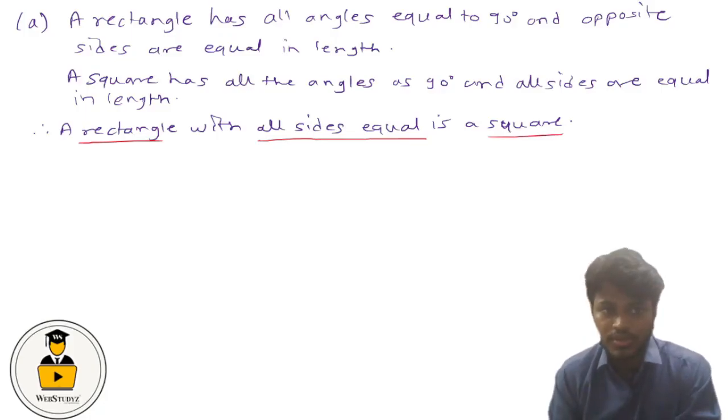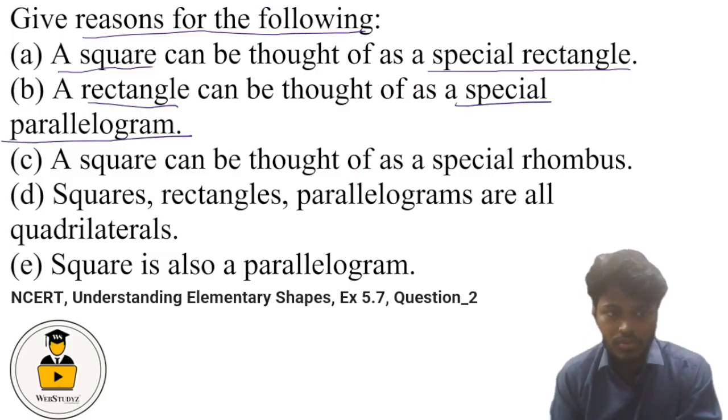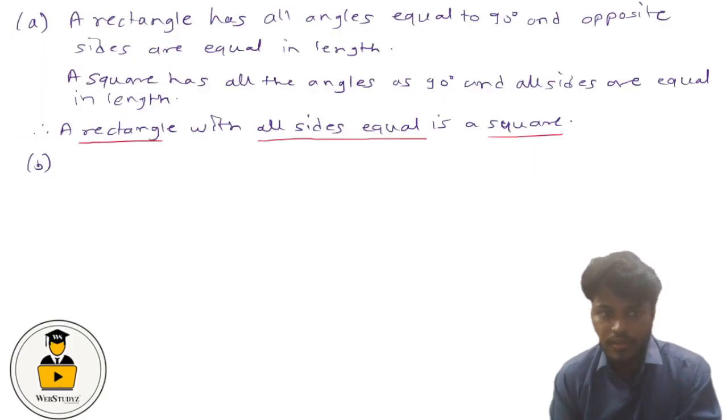So now let us consider the second question. It says that a rectangle can be thought as a special parallelogram. So let us understand this with a diagram. So this is the rectangle. We know that the opposite sides of a rectangle are equal in length, and all the angles are 90 degrees.